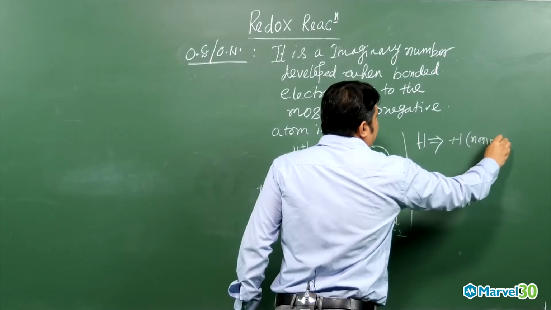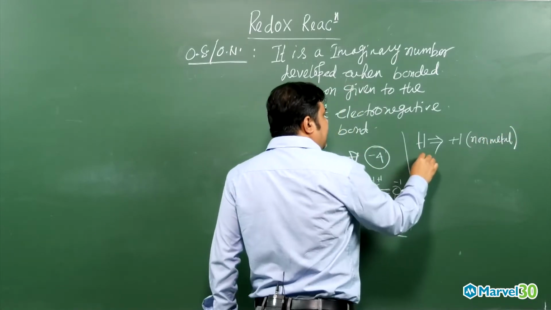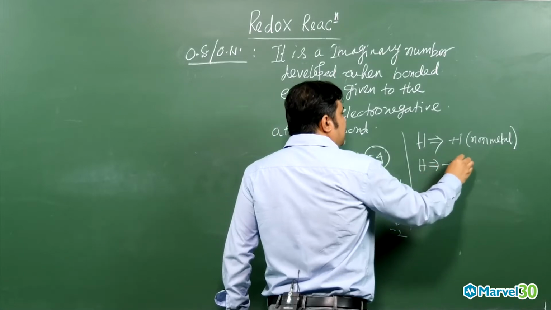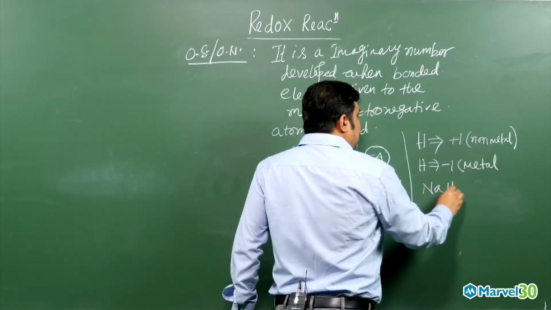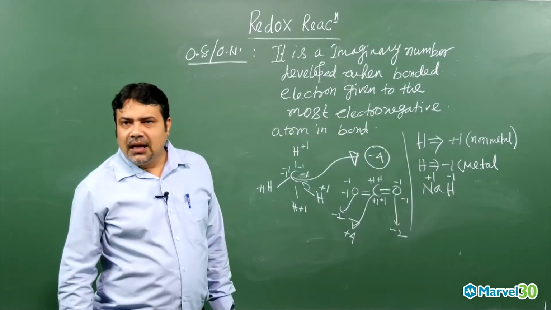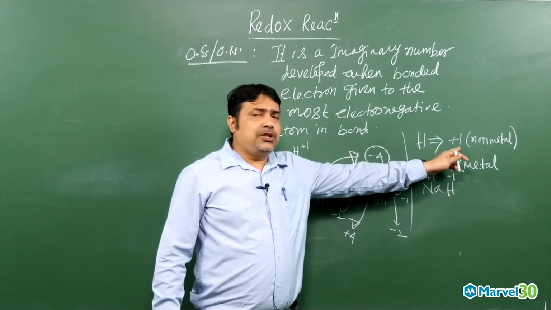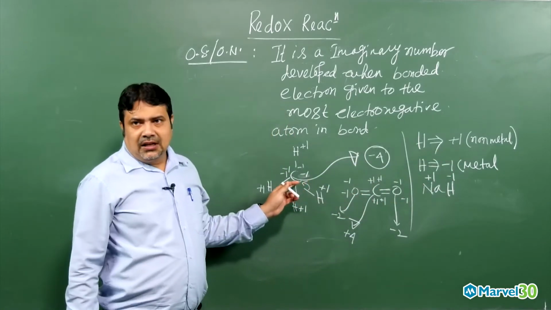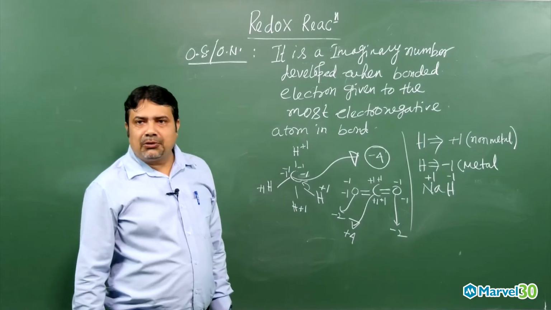With non-metal, hydrogen will be what? +1. Whereas with metal, hydrogen will be -1, in a metallic hydride, like sodium hydride. Sodium, a group 1 element, is +1, so hydrogen will be how much? -1. So in a metallic hydride, hydrogen will be -1, whereas with a non-metal like carbon, in methane, hydrogen is +1. This is the rule you have to understand.